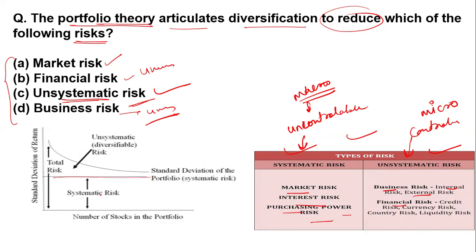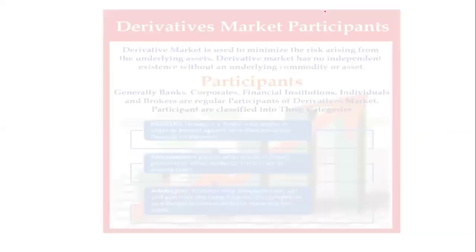Systematic risk is fixed, you can't change it, it is static in nature. But unsystematic risk is diversifiable. Yes. Now the next question.